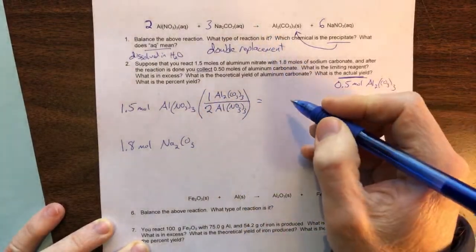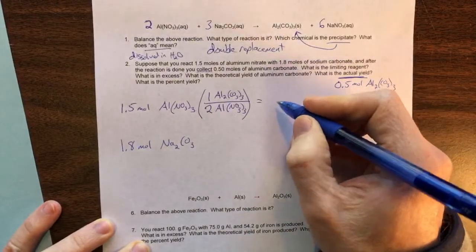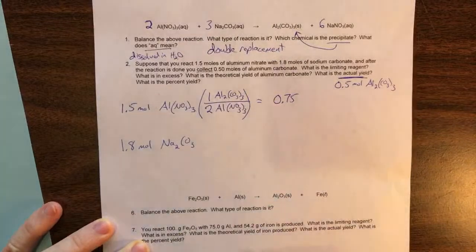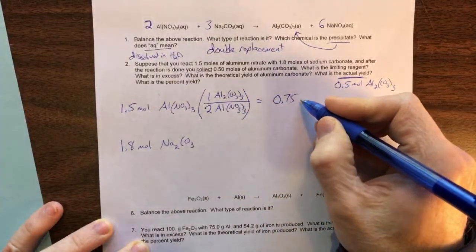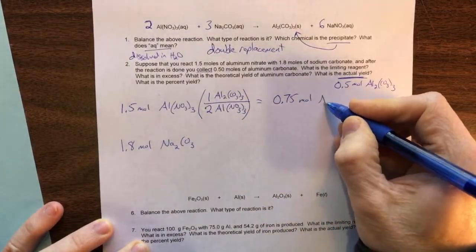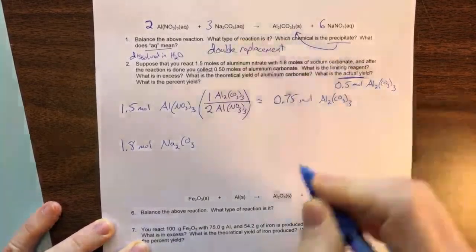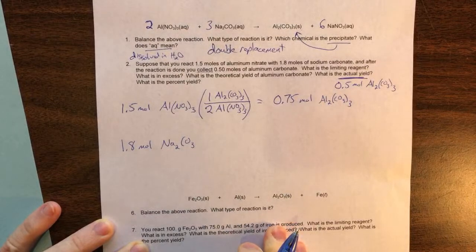So it's just going to be 1.5 divided by 2. You should be able to do that in your head. That's going to be 0.75, or you can use a calculator. Either way is fine. And this is going to be moles of Al2CO3.